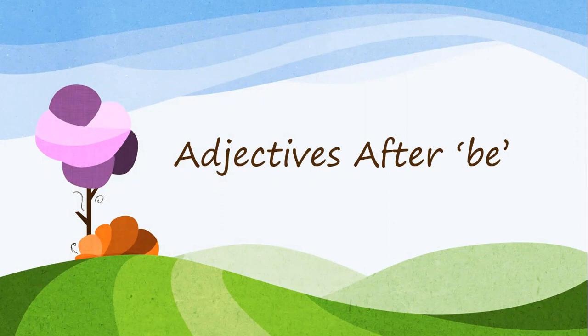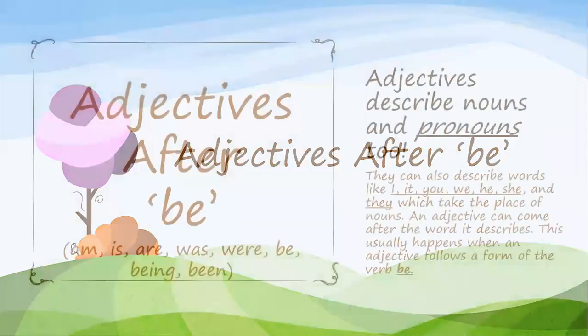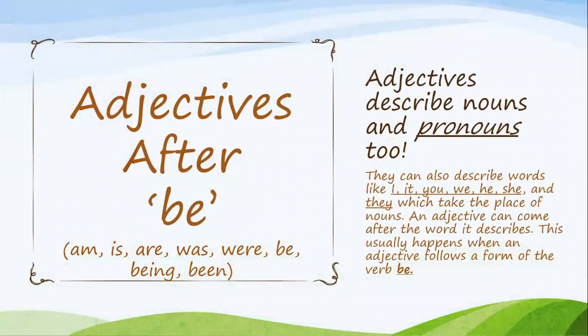Adjectives after be. And don't forget, when we're talking about be, we're talking about the verb be, which is am, is, are, was, were, be, being, been. Remember? Good.